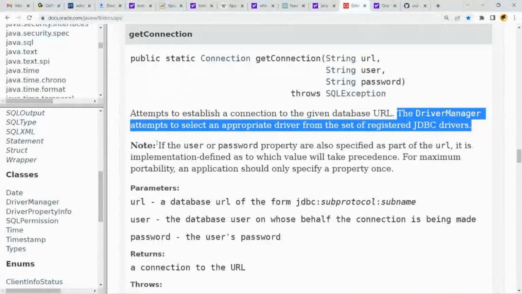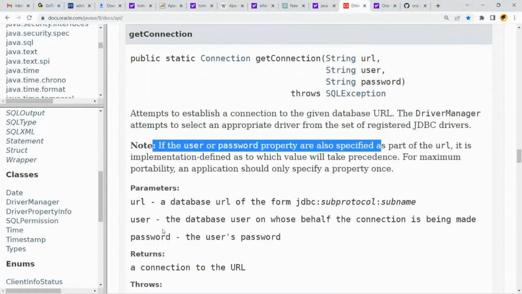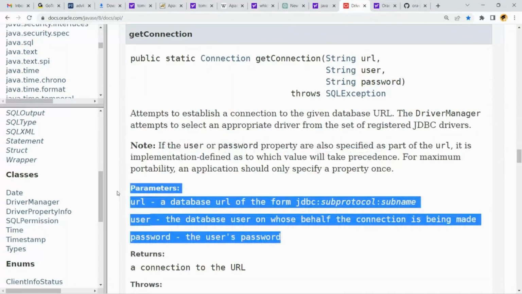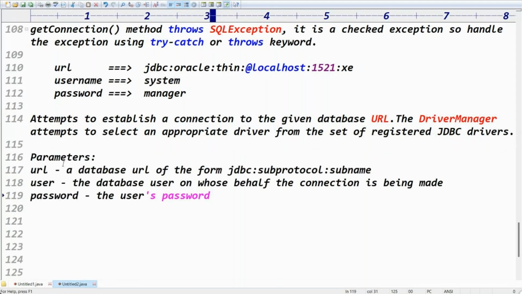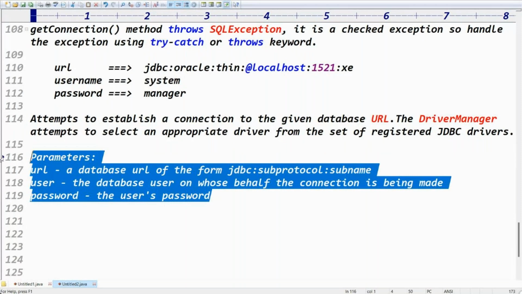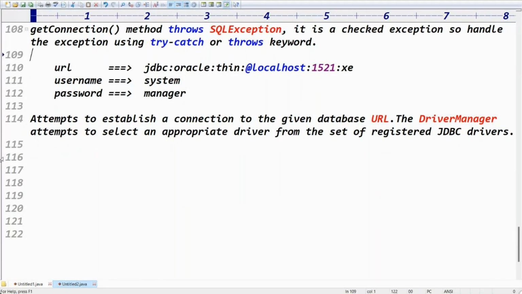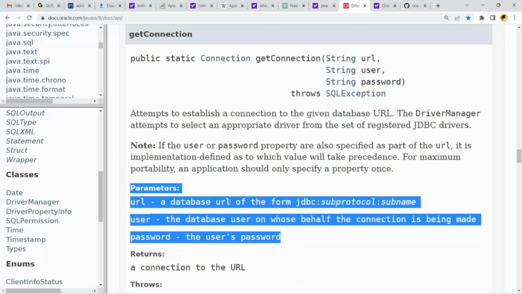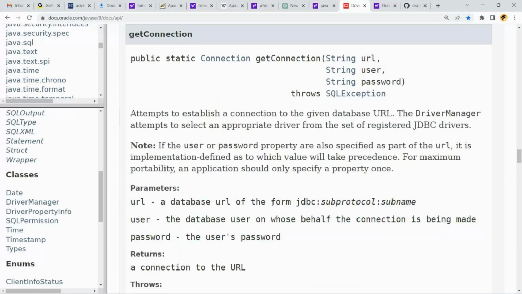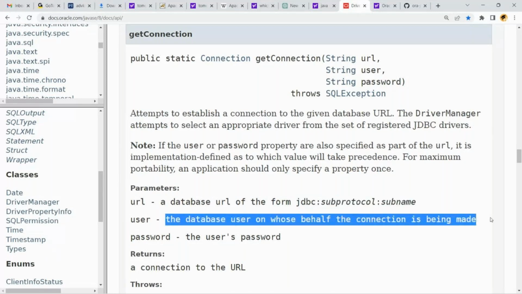These are the arguments, the parameters. How many parameters do we have? Three parameters. The first parameter is the URL, a database URL in the form of jdbc:subprotocol:subname. Then the database username on whose behalf the connection is being made, and the user's password.